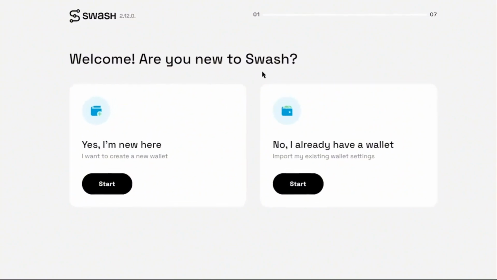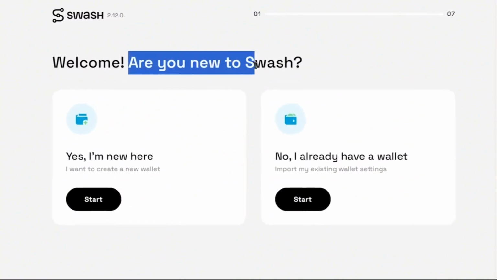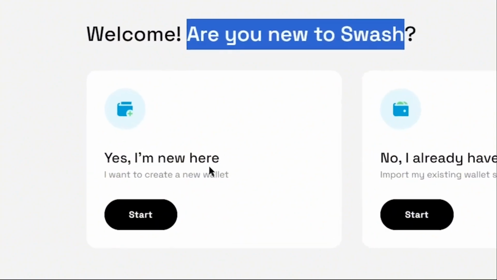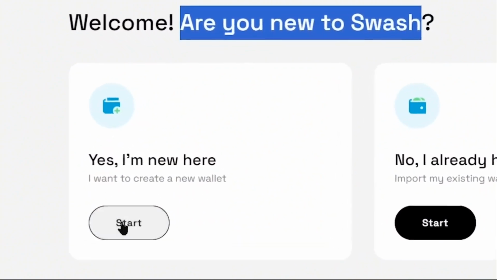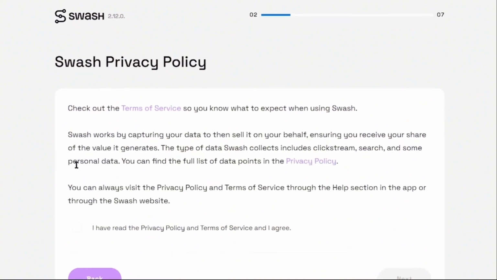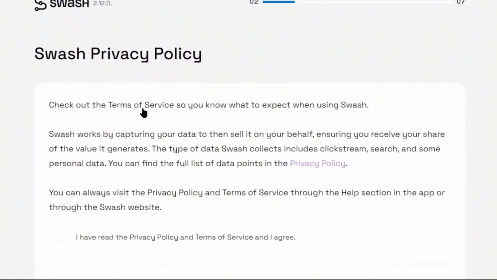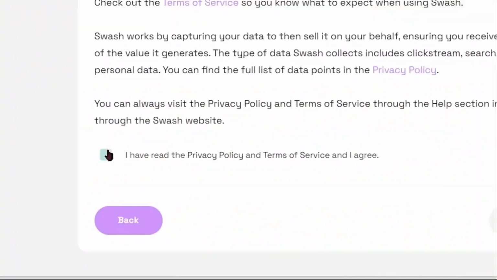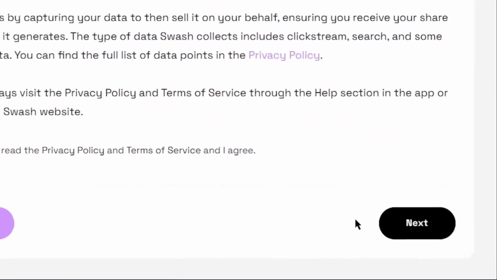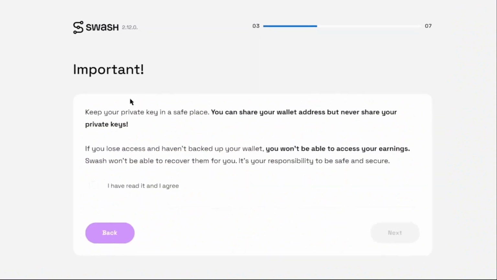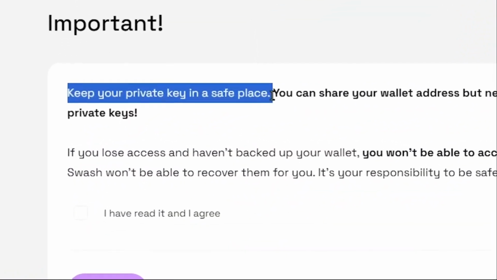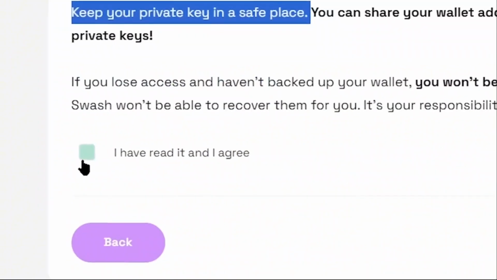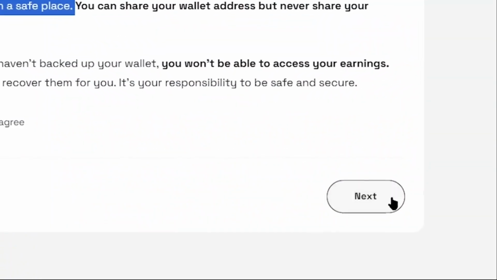After that, you will be taken to this page where it says, "Are you new to Swash?" Select Yes. I am new here and I want to create a new wallet. That's then going to take you to this privacy policy page. You can read their terms of service and privacy policy there. Once you do that, just check this box and press the next button from there. On the next page, it says, "Keep your private key in a safe place." So just remember that. Check on this box also and move forward by pressing the next button.